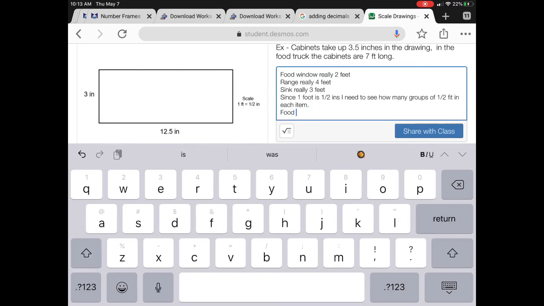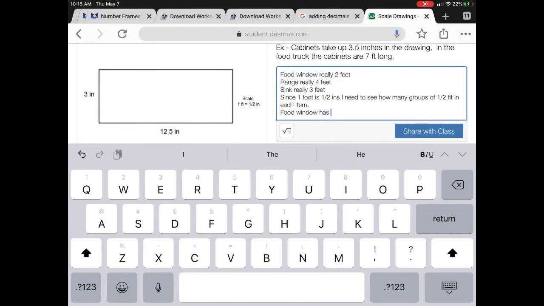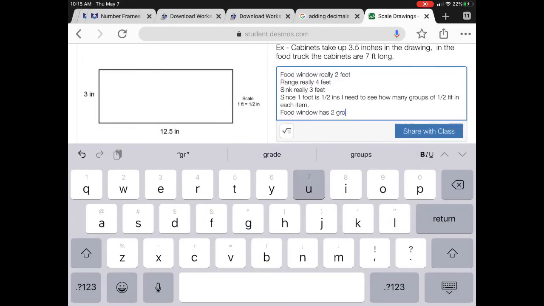Let's start with the food window. It has 2 feet, so it has 2 groups of 1 foot, and 2 times 1/2 gets me 1, so it will have 1 inch.